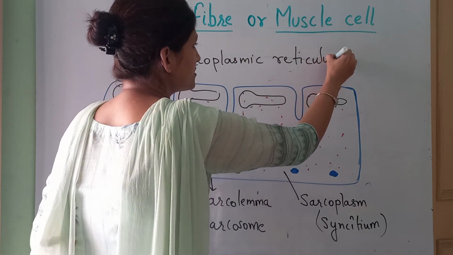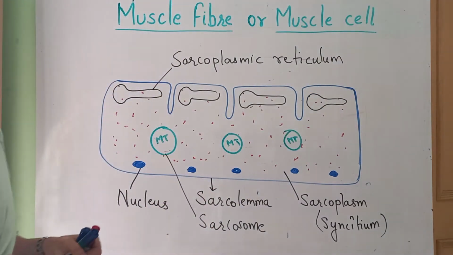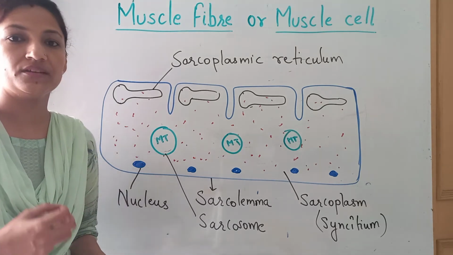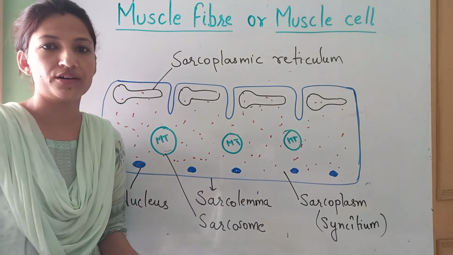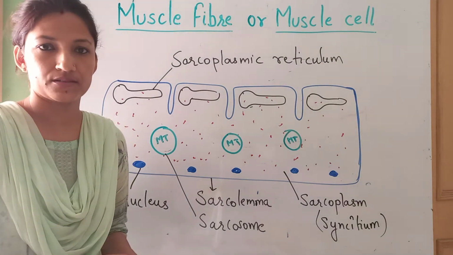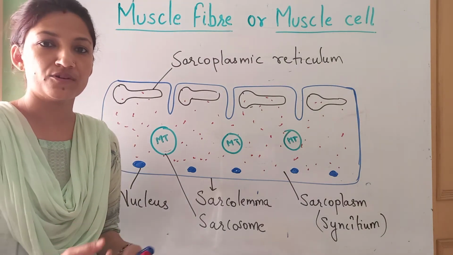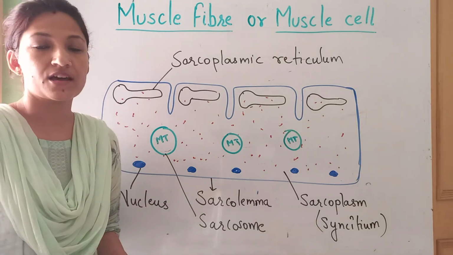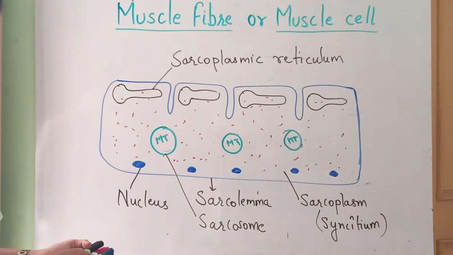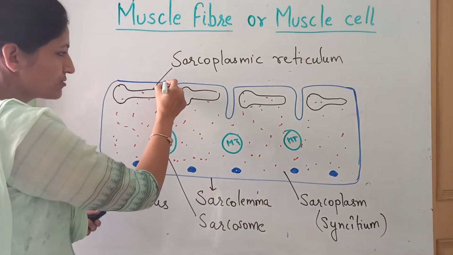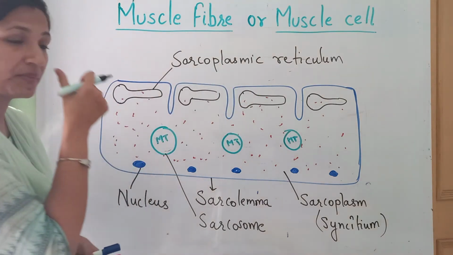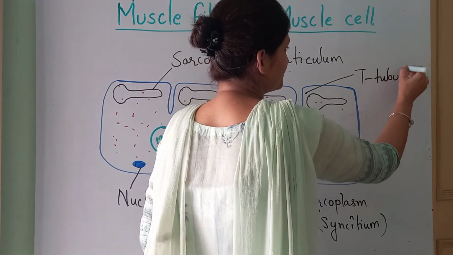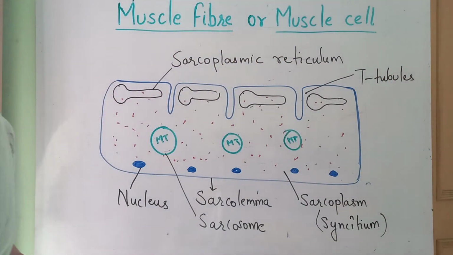And the interesting thing about this sarcoplasmic reticulum is that it is a storehouse for the calcium ions. Okay, it stores the calcium in abundance, and calcium plays a very important role during the contraction of muscle. Okay, when we talk about the mechanism of muscle contraction, then we'll see how the calcium is provided by these sarcoplasmic reticulums. Okay, now these invaginations you are able to see. Yes, these are folds of the sarcolemma. These are termed as T tubules.